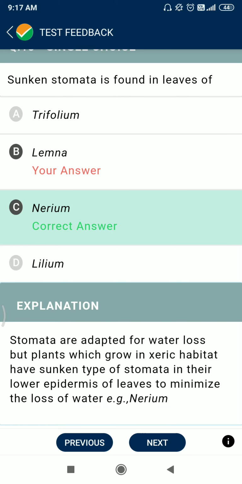These types of stomata are adapted to reduce water loss. Plants which grow in xeric habitats like deserts have sunken stomata in the lower epidermis of leaves to minimize the loss of water. Example: Nerium.